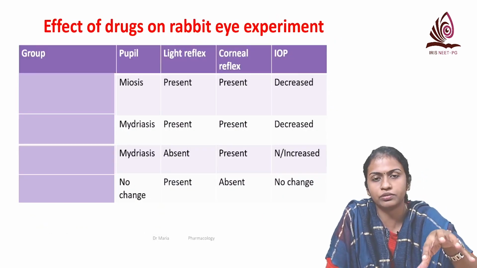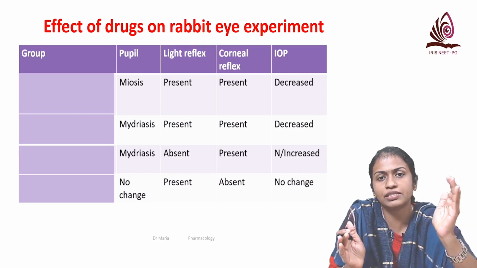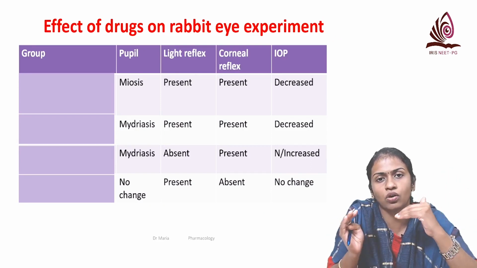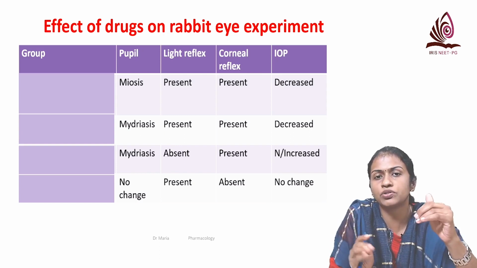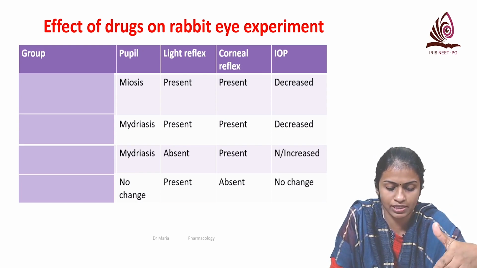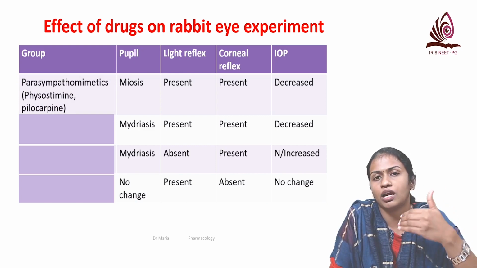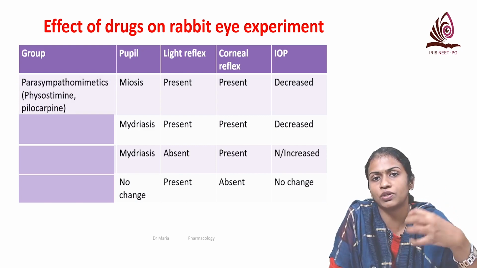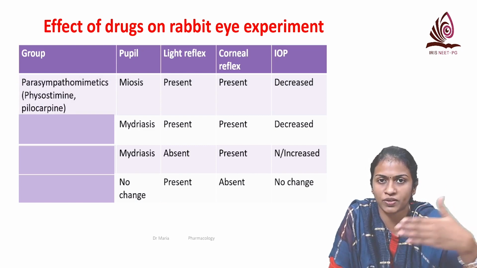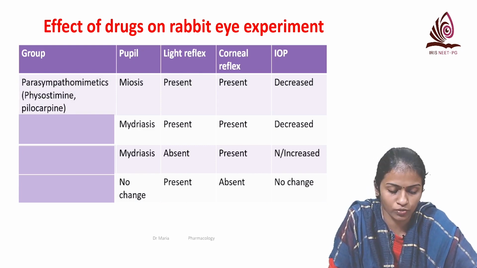So if you're given image questions like this, first see whether there is meiosis or mydriasis. If there is meiosis, it can be either pilocarpine or physostigmine. Both features will be the same: light reflex is present, corneal reflex is present, and intraocular pressure is decreased because of improved trabecular outflow. We have seen in the previous slide how miotics improve the outflow.